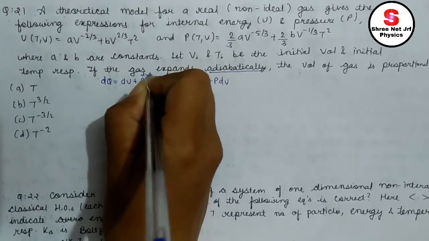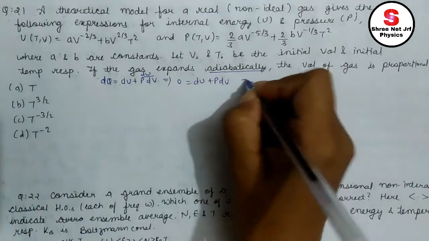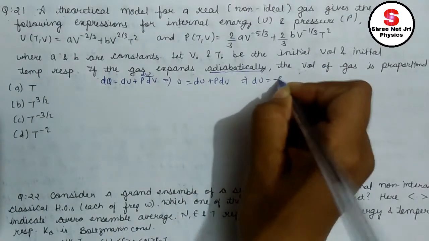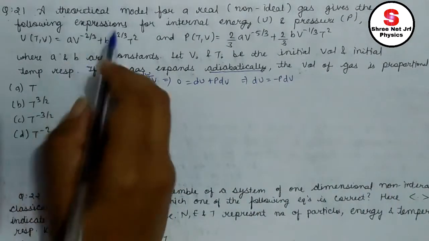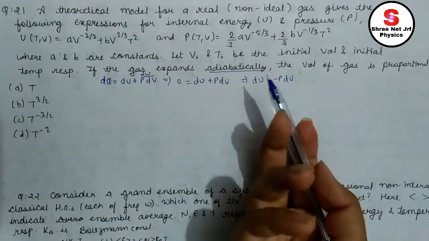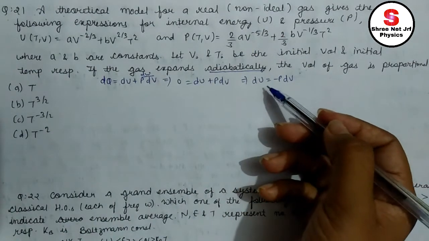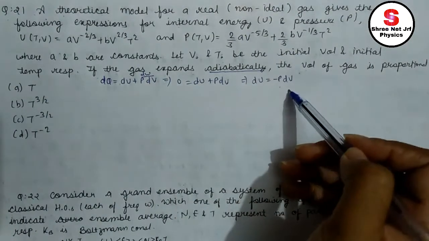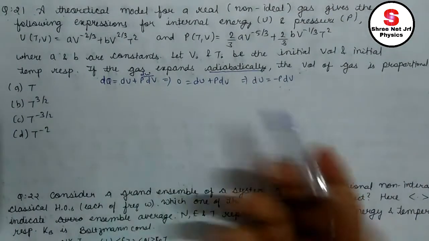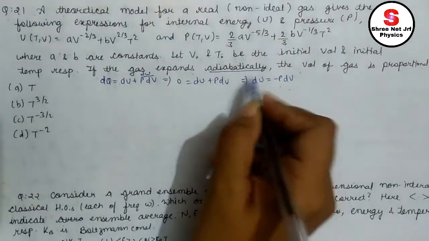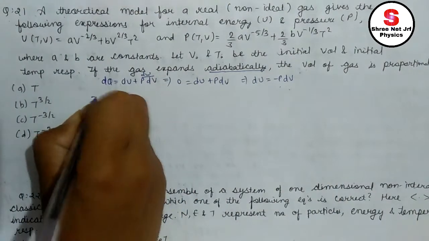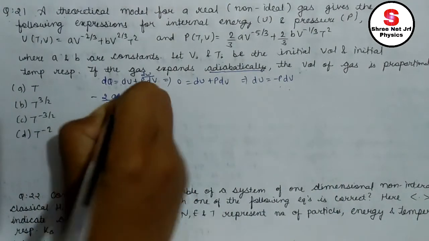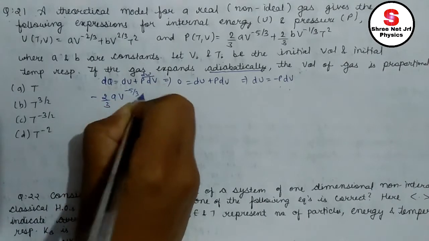pdv equals dw. Now from here du equals minus p dv. I know the value of u, I know the value of p. Just differentiate u, get du, put the value of p, multiply by dv, solve the equation, and you will get the dependency. Okay, so du equals what? I need to differentiate it: minus 2 by 3 a v to the power minus 5 by 3 dv.